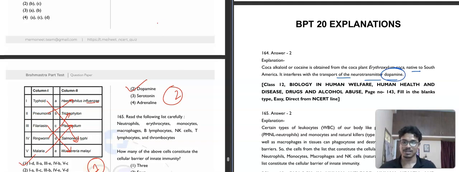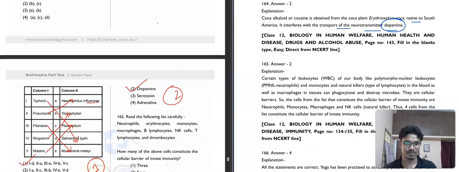Then question number 165. Read the following list carefully. How many of these constitute cellular barrier of innate immunity? Okay, we'll see this. So certain types of leukocytes of our body like PMNL, neutrophils and monocytes are natural killers in the blood, as well as macrophages in tissue destroy.